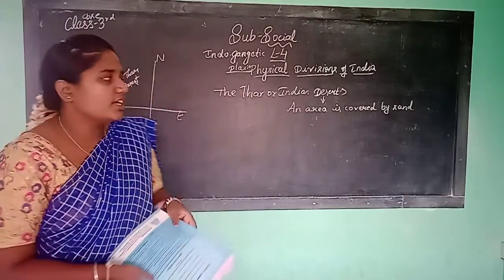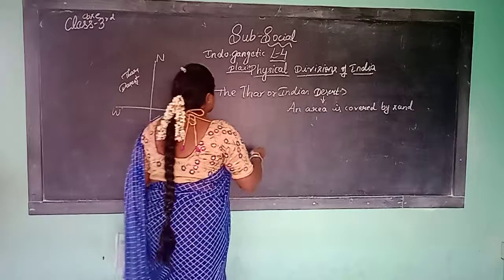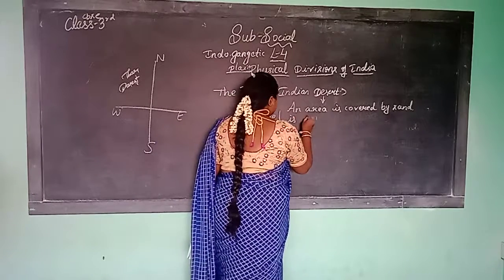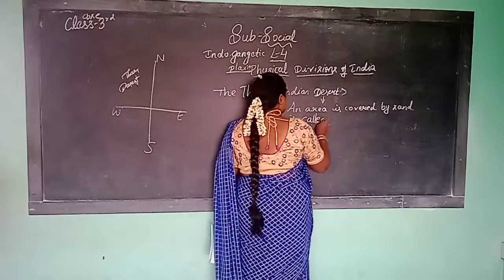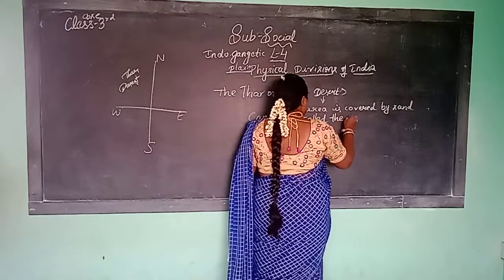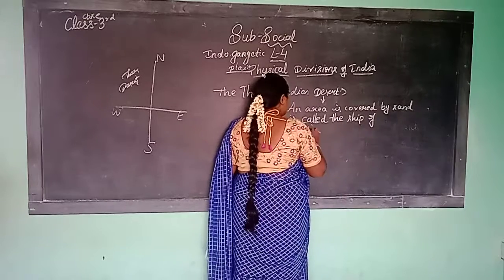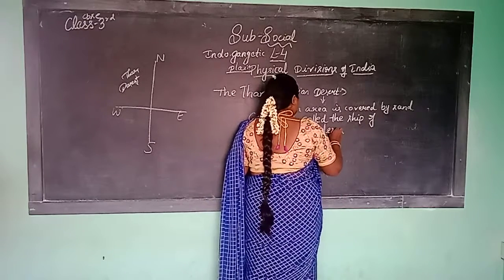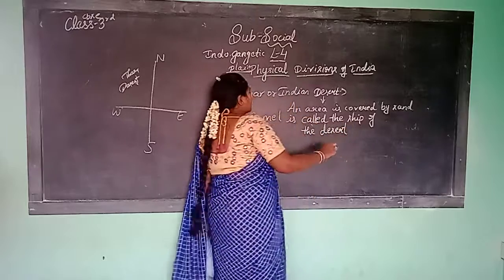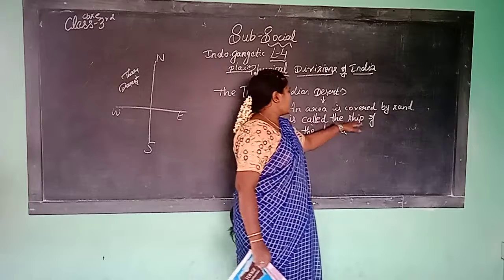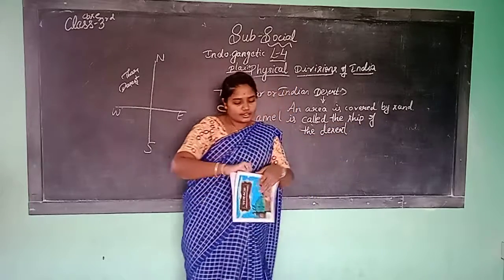Which is the ship of the desert? Camel is called the ship of the desert.